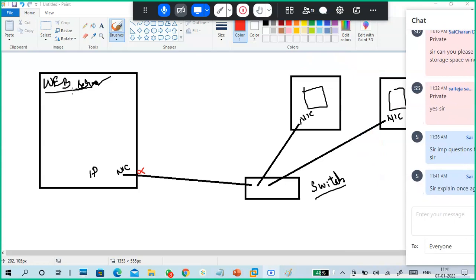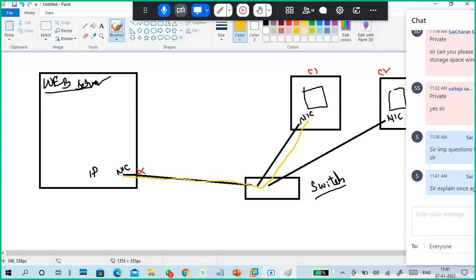You know DHCP, DNS, right? Not only a web server, you can take any server which provides a service. These are the clients accessing the service, maybe DHCP service, DNS service, or web services. So how does communication go from client to server?